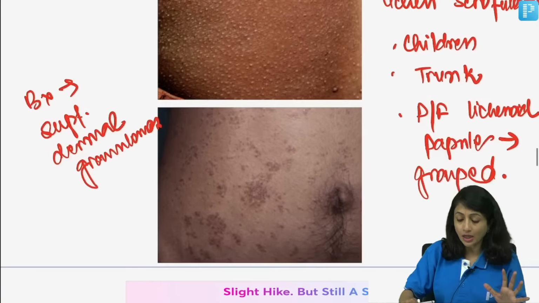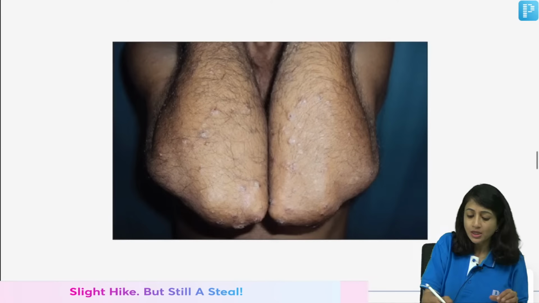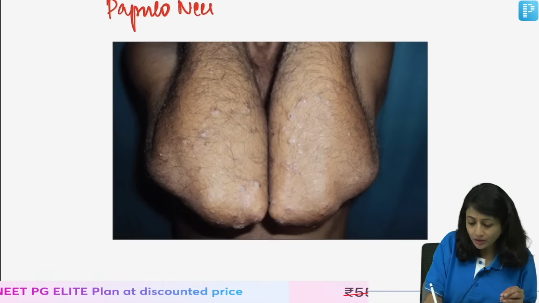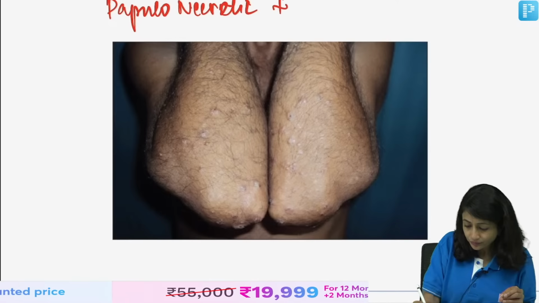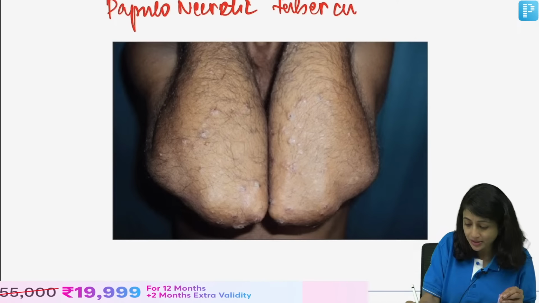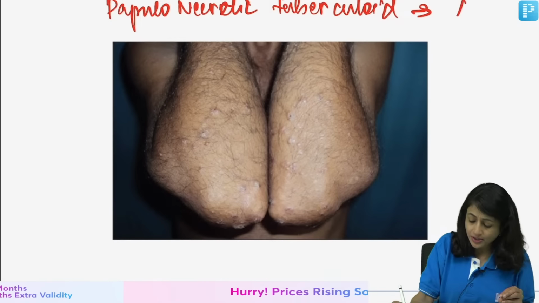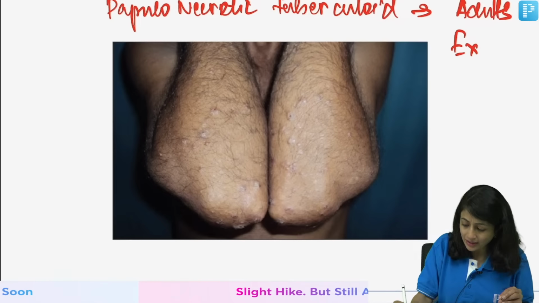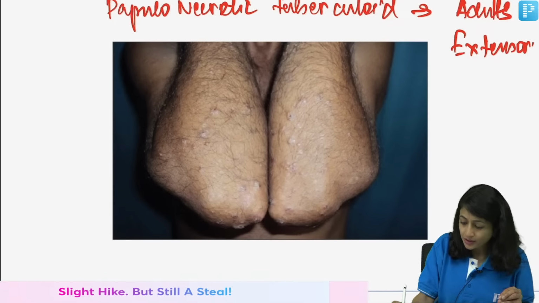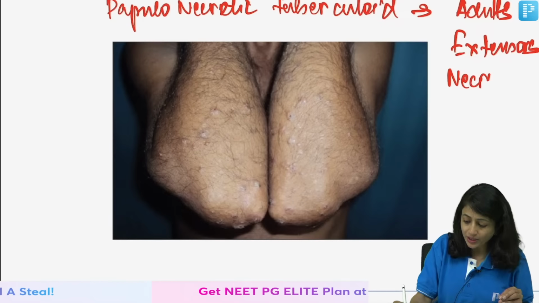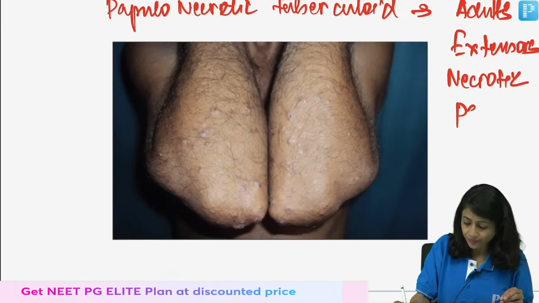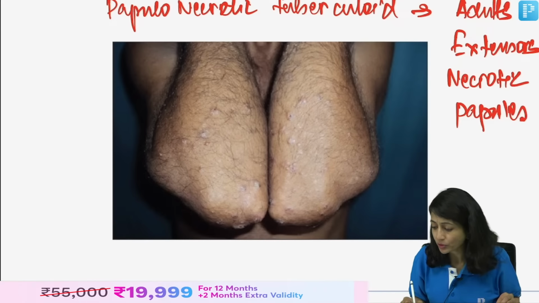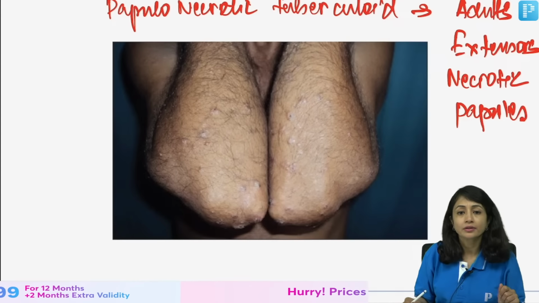It is a type of tuberculid. This is another type of tuberculid called papulonecrotic tuberculid. This is seen in adults. I will only tell the differences. It is not seen on the trunk but on the extensors. Here you see necrotic papules, as the name suggests. So, on the extensors of adults you see necrotic papules, right.